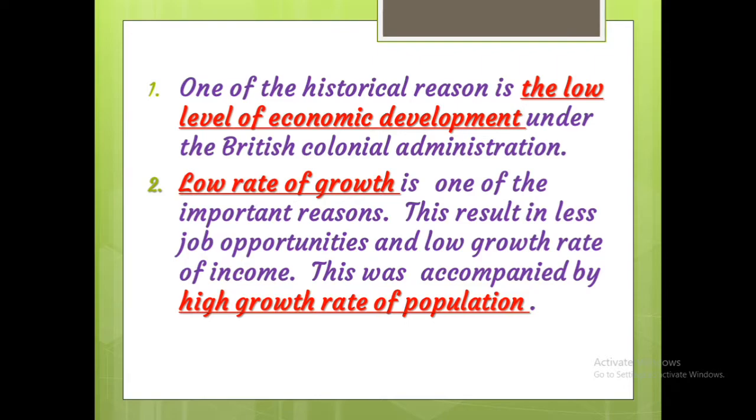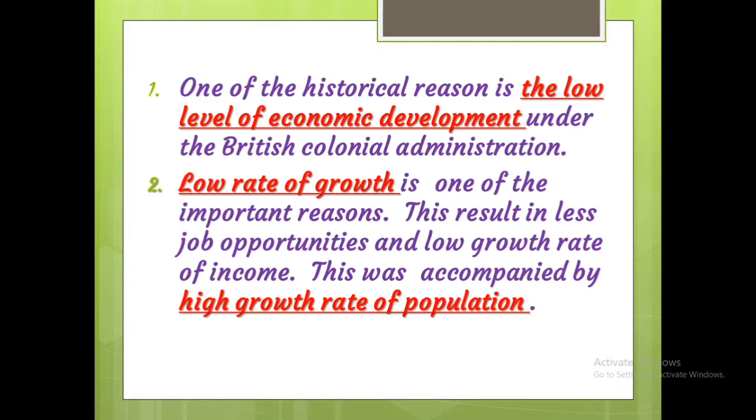And this was accompanied by high growth rate of population. Three factors are there. First, less job opportunity. Second, low growth rate of income. And high growth rate of population.